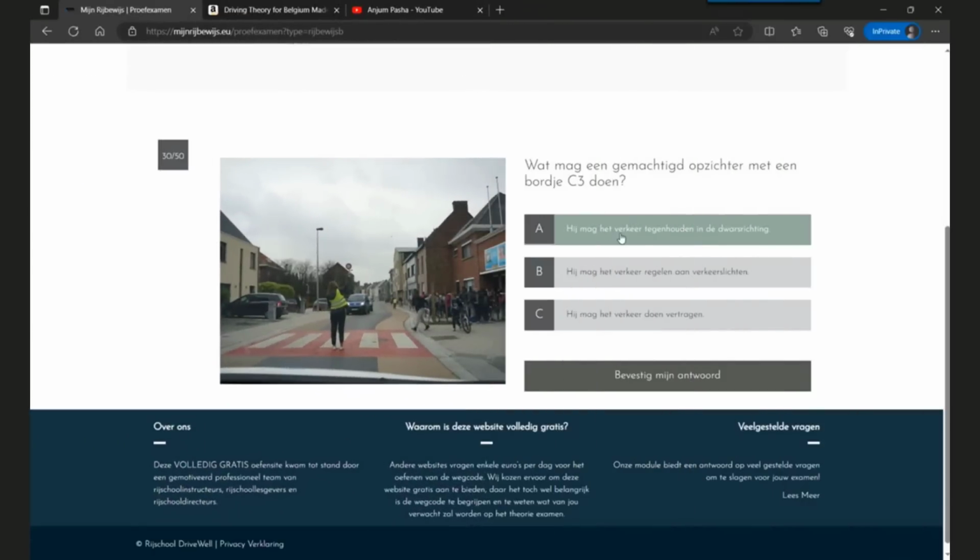In this case, he's allowed to stop traffic coming from the opposite directions. When this person raises the C3 traffic sign, the traffic must stop and let the pedestrians or the cyclists cross. At a traffic light, this person is not allowed to do anything for the traffic.